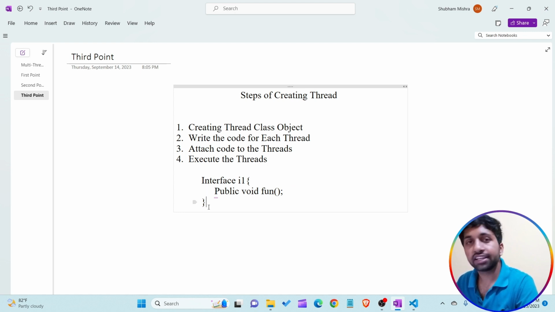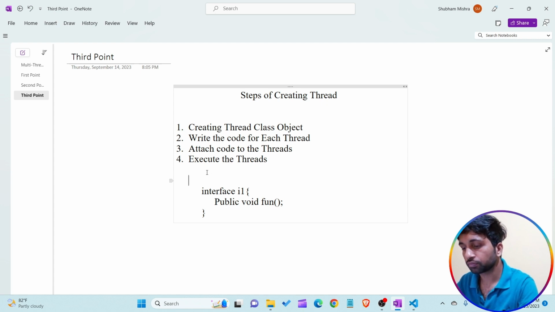Now any class, I just want to write a small I. So this is the syntax of interface I1. I1 is an interface that contains the fun method. Now, what is the concept of interface? We are not able to create the object of an interface. This is the first point. We are not able to create the object of an interface, but we are able to create the reference variable of an interface. You have to understand this point very well. This is a very important point.